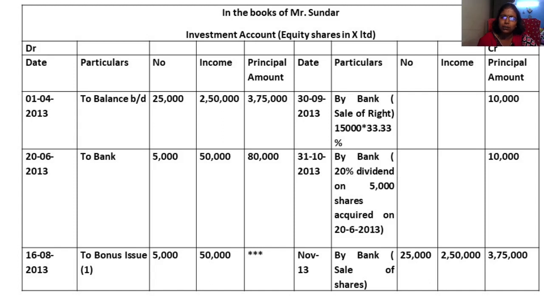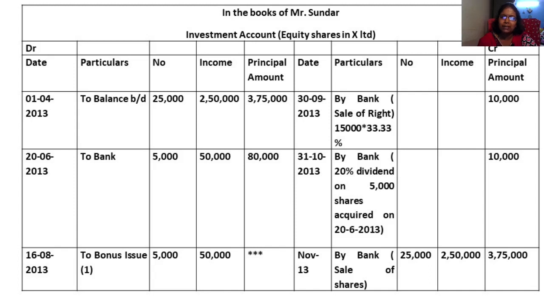By bank, 20% dividend on 5,000 shares. So 5,000 into 10, 50,000. 50,000 at 20%, you will get 10,000. These are all principal amount. Don't write it in income column.